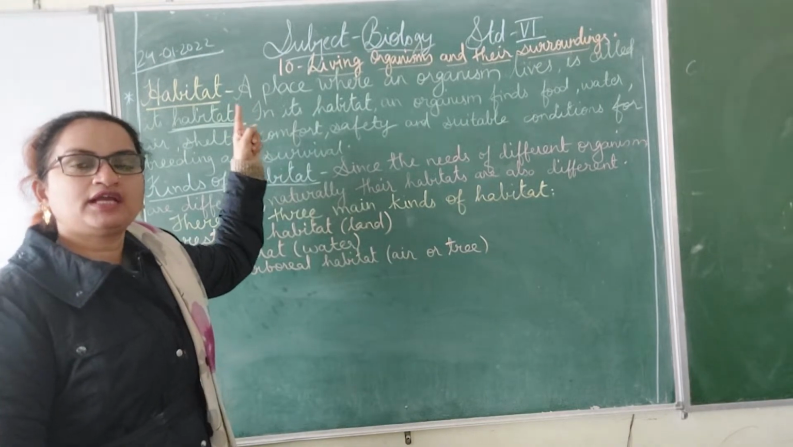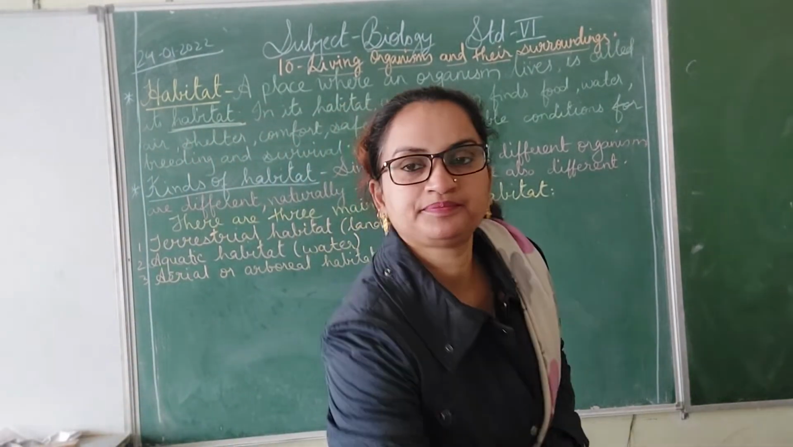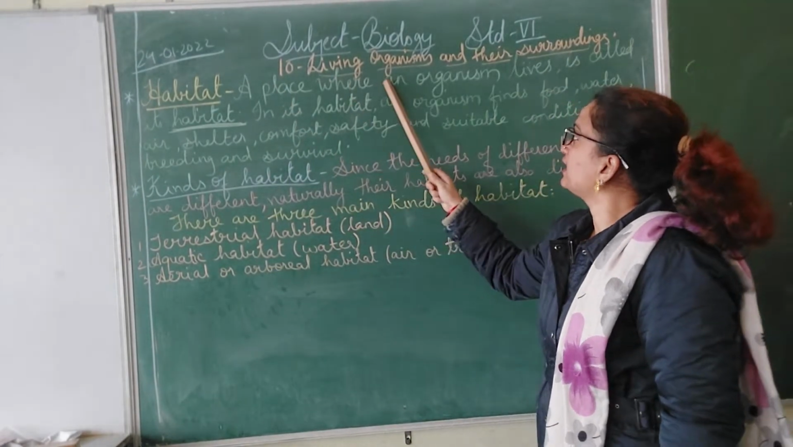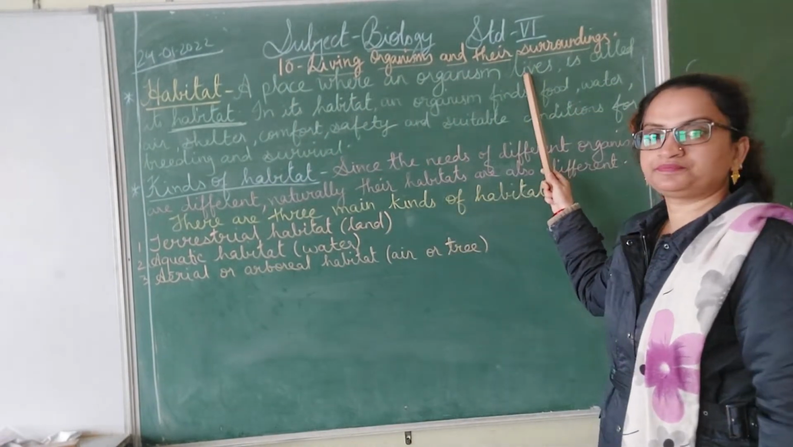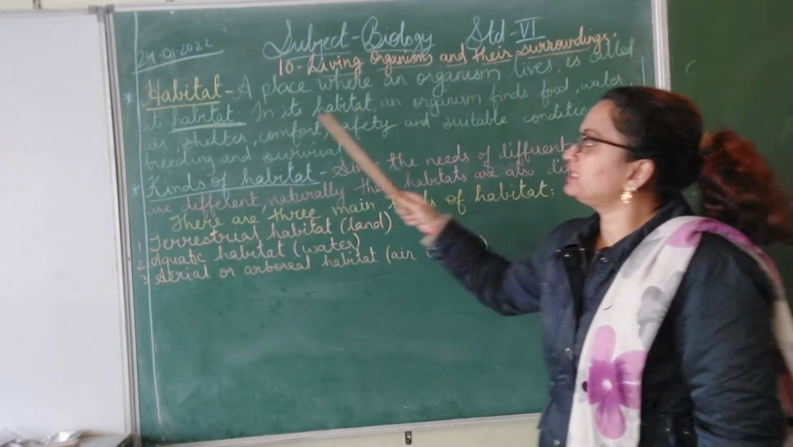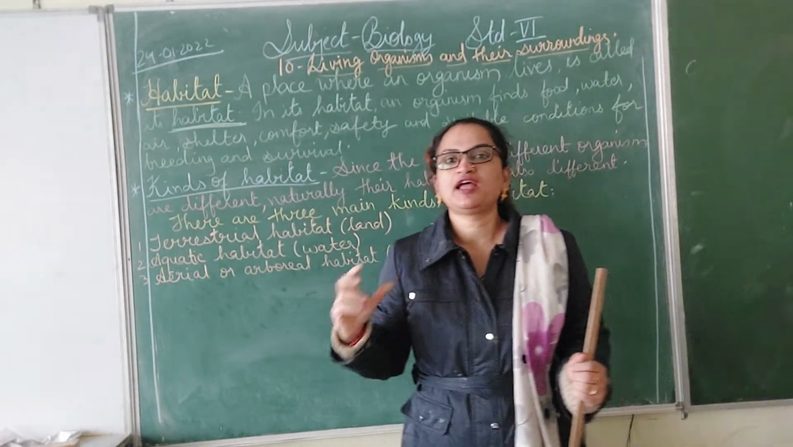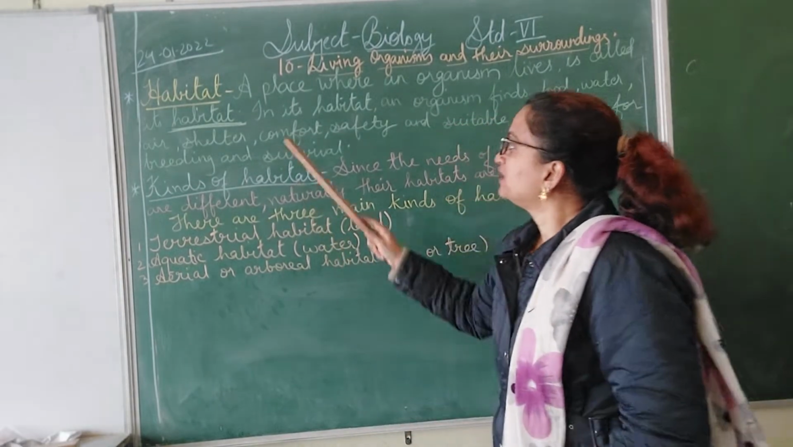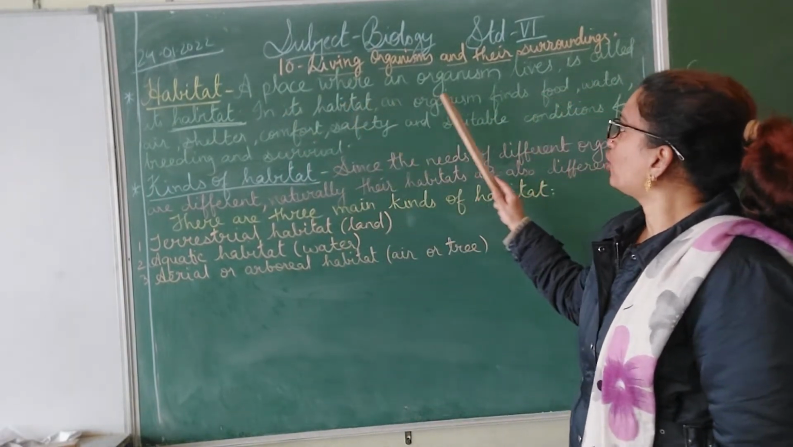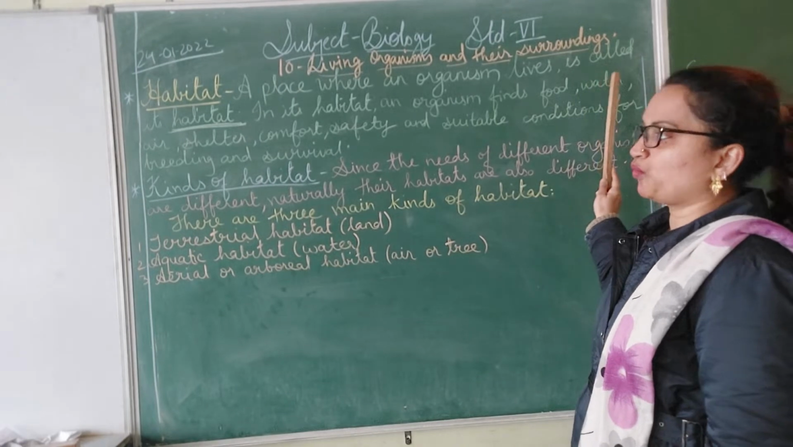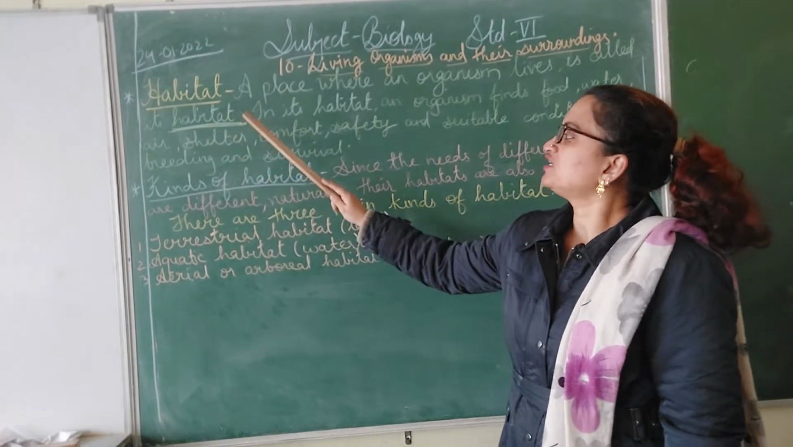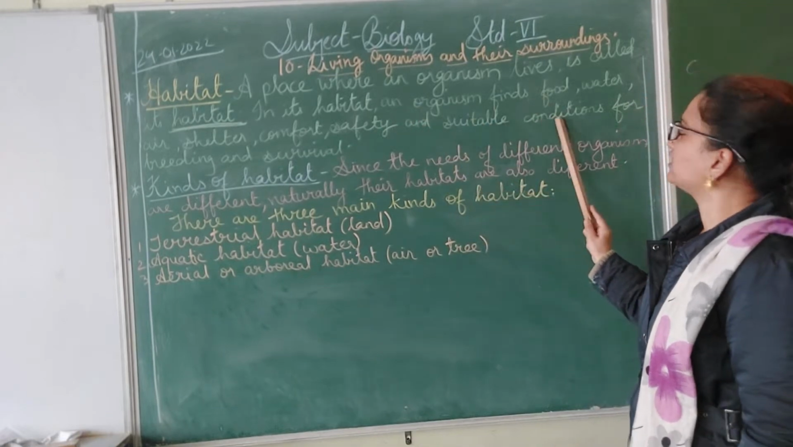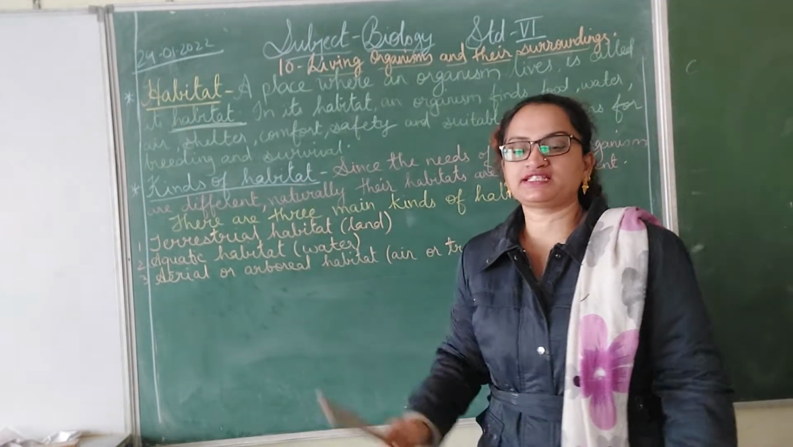What is a habitat? The word habitat means a place where an organism lives is called its habitat. The place where an organism lives is known as its habitat. In its habitat, an organism finds food, water, air, shelter, comfort, safety and suitable conditions for breeding and survival.